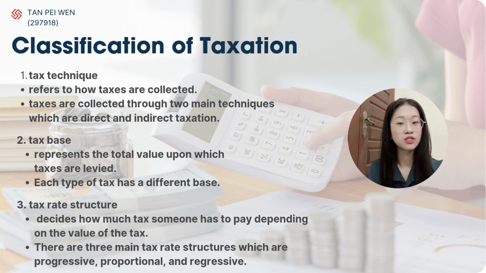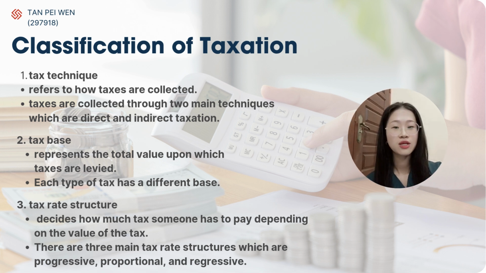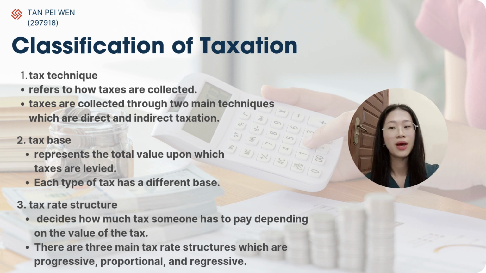Number two is the tax base. The tax base represents the total value upon which taxes are levied. Each type of tax has a different base. In the case of income tax, the base is the total income earned by an individual or a business over the course of a year. This includes wages, business income, rental earnings, and other forms of revenue.